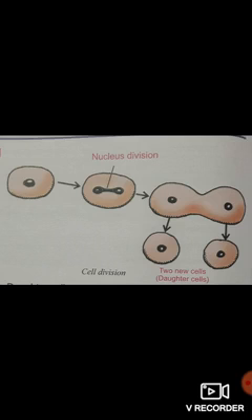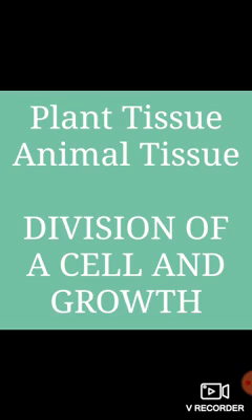Now you know very well the cells are of two types, prokaryotic and eukaryotic. The nucleus of animals and plants differs in structure from bacteria, as you have seen in a previous video also. The nucleus in bacteria is not well organized.